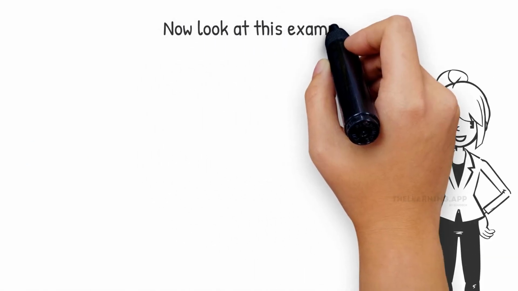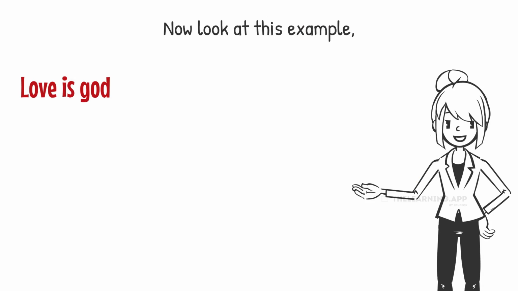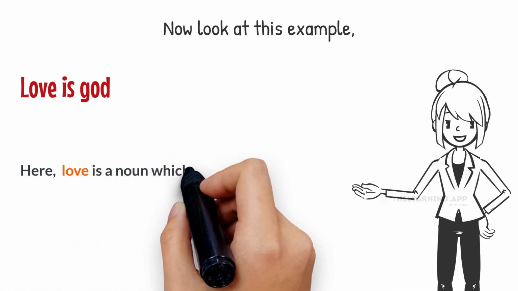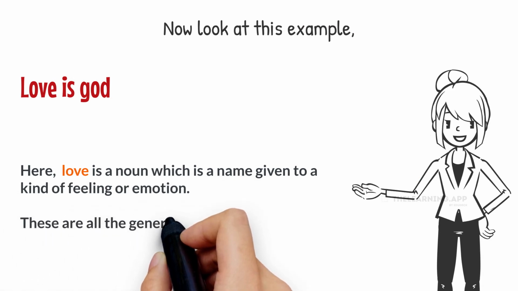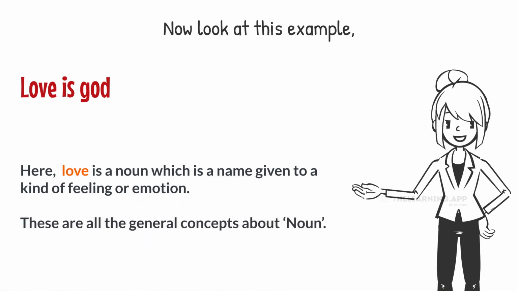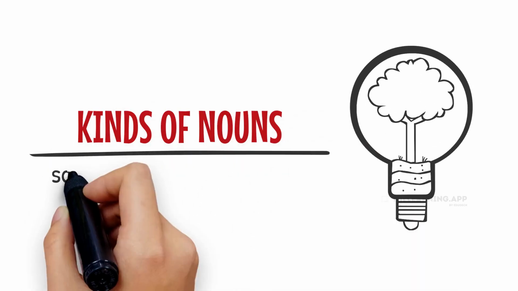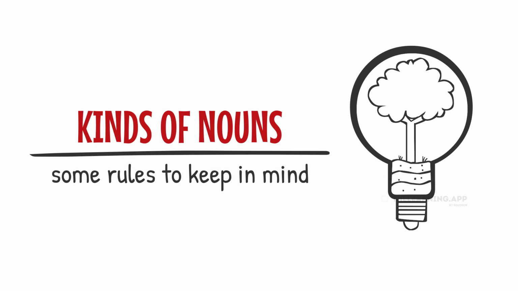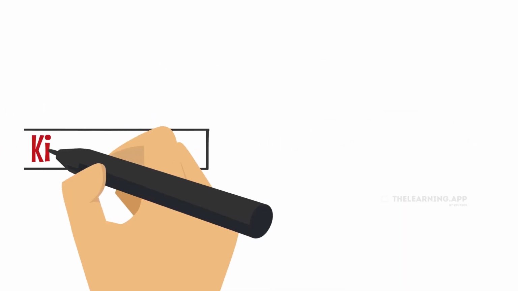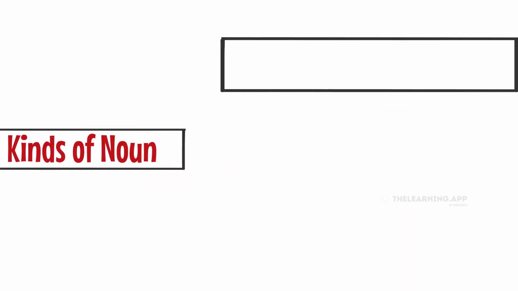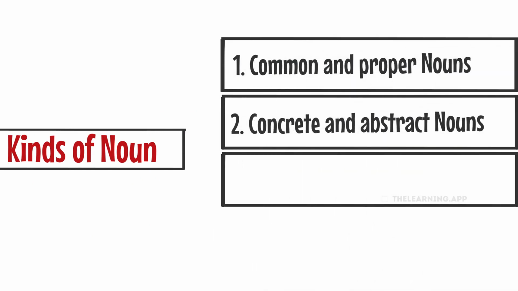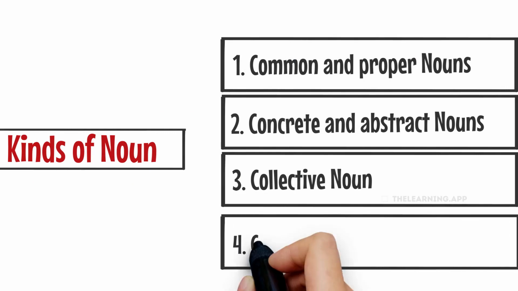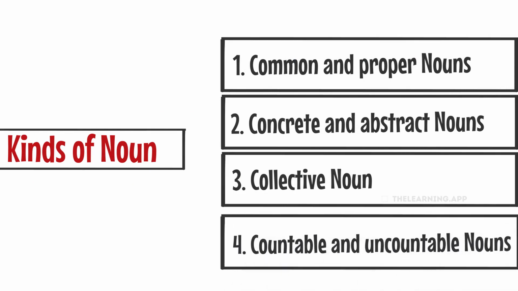Now look at this example. Love is God. Here, love is a noun, which is a name given to a kind of feeling or emotion. These are all the general concepts about noun. Now let's learn about the different kinds of nouns, and we will also look at some rules to keep in mind when we use them. There are 4 kinds of nouns. They are common and proper nouns, concrete and abstract nouns, collective nouns, countable and uncountable nouns.